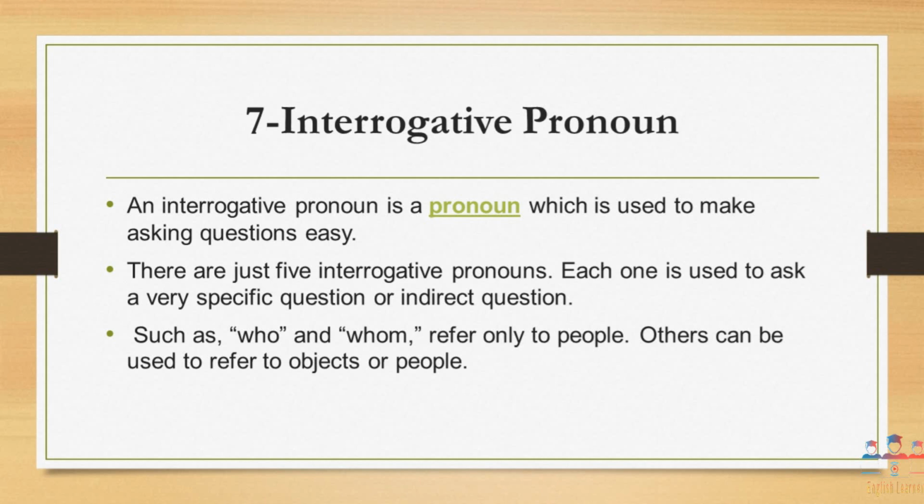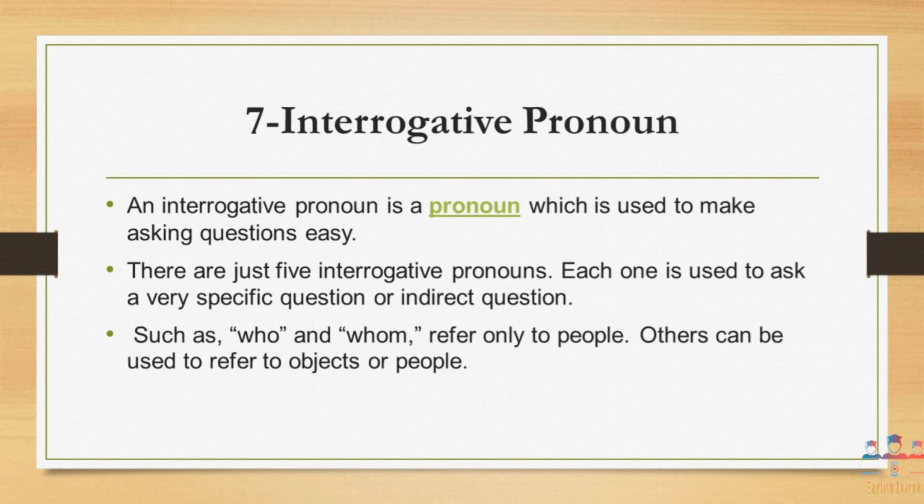The last type in the types of pronoun is the interrogative pronoun. This is the type of pronoun which is used to ask a question.